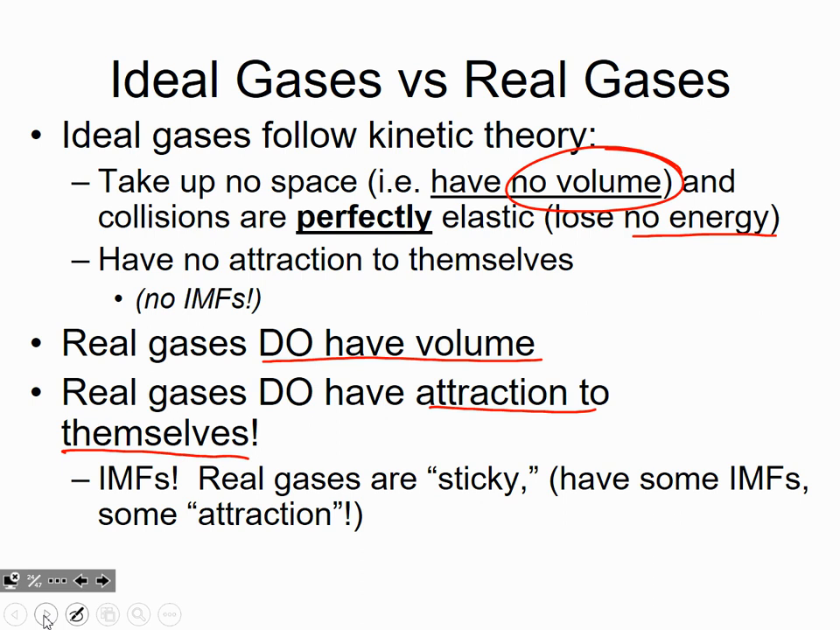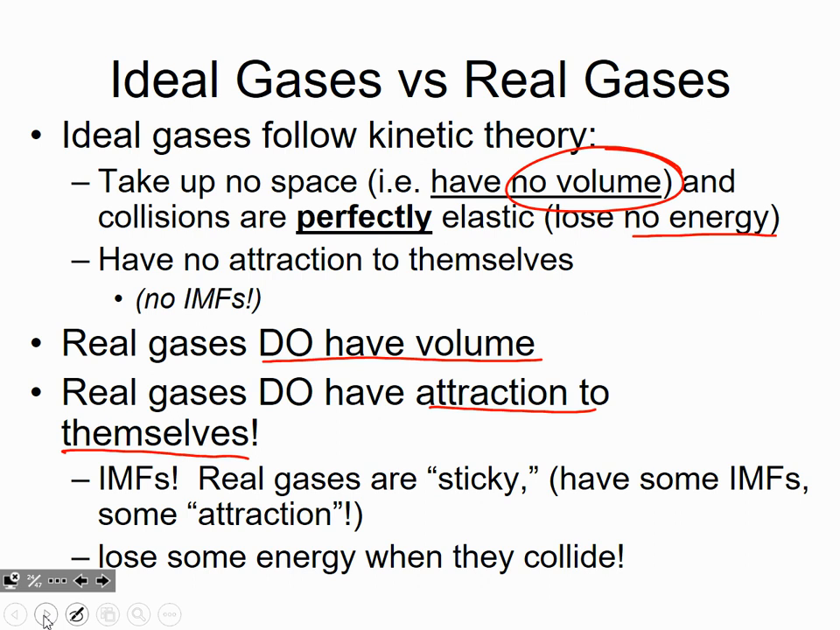They have some attraction, and because they are sticky, because they have intermolecular forces of attraction, when they collide with one another, they're going to stick to one another just a little bit, and that's actually going to cause their collision to not be perfectly elastic. That's going to cause their collision to slow down. They're going to lose a little bit of energy in the unsticking of themselves. So ideal gases are perfect, and they follow these ideas perfectly, but real gases don't. There is no gas in existence that has zero volume. That's not possible. So the actual gases that exist don't follow kinetic molecular theory perfectly.